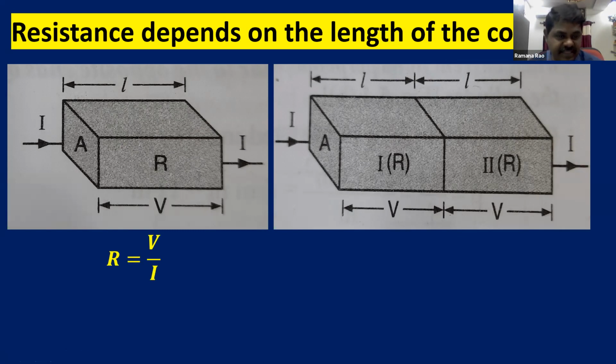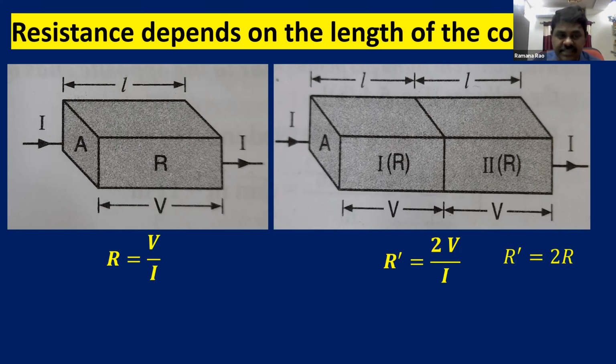Now if you define resistance for the first conductor, according to Ohm's law, R is equal to V by I. And try to define it in the second case: let us consider the resistance of the arrangement is R dash. So what is the potential difference in this case? V plus V, 2V. So R dash is 2V upon I. The same current is passing through the combination. And we can write it as 2 times R because V by I is R. So R dash is equal to 2R.